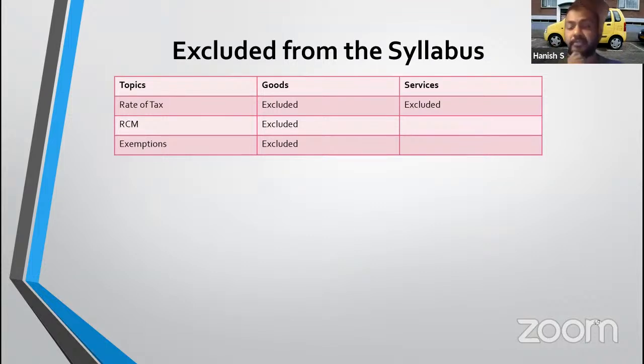Third way of preparing for exemptions is that try to see if there are any threshold limits, like residential welfare association up to 7,500 rupees is exempt. That means definitely they can easily ask you a question on whether monthly contribution up to 8,000 rupees is taxable or exempt. Or ticket for entertainment shows up to 500 rupees is exempt. So the question will be 600 rupees is the ticket, is it exempt from tax? So wherever there is an end user based exemption, or a threshold based exemption, it is very easy to ask questions. Remember those exemptions.